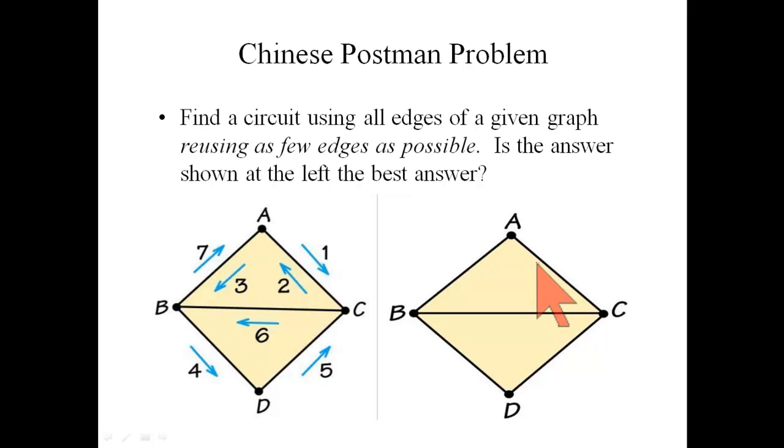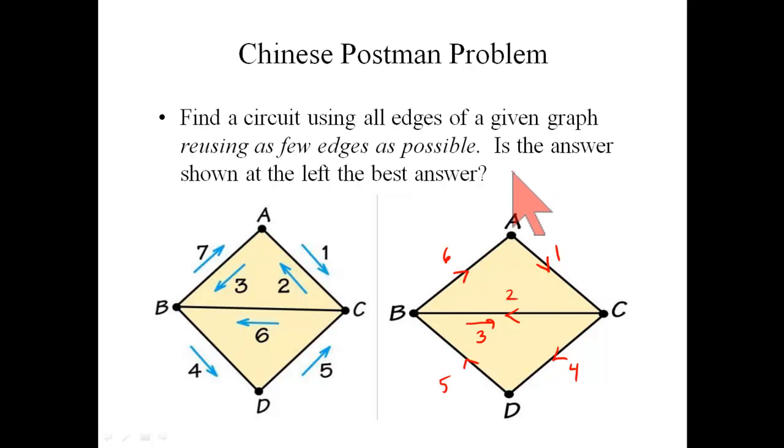Let's see. Suppose he started at vertex A, it doesn't matter, and went to vertex C. There's 1. Then maybe he went over to vertex B. There's 2. And then maybe back to vertex C. There's 3. There's a backtrack. Now maybe 4, 5, and 6. And so if you look at it, he's walked along every edge. So he was able to deliver the mail. He's arrived back at vertex A, so he completed his circuit. And this time there's only one edge that was duplicated, or that he walked along twice.